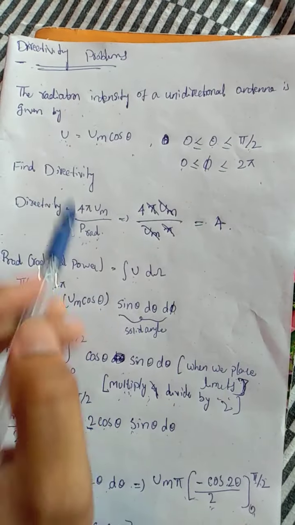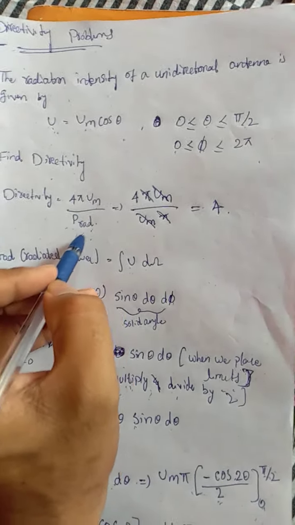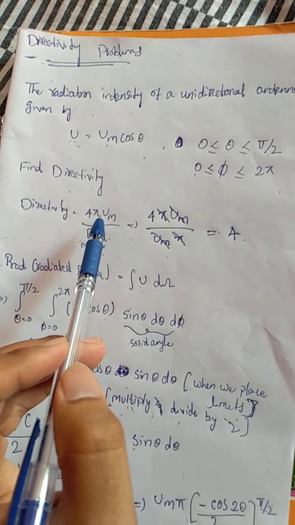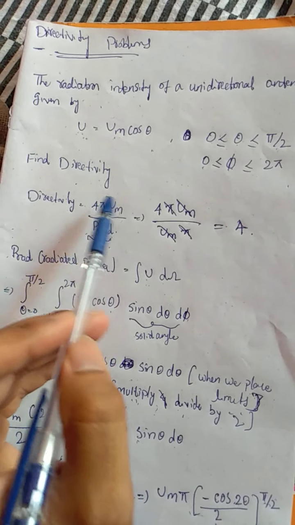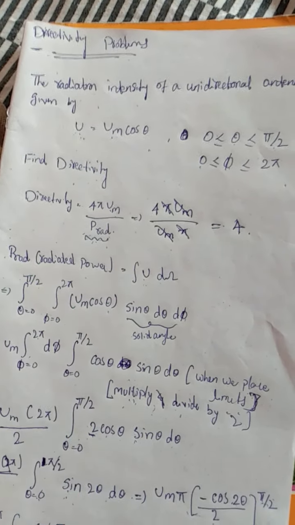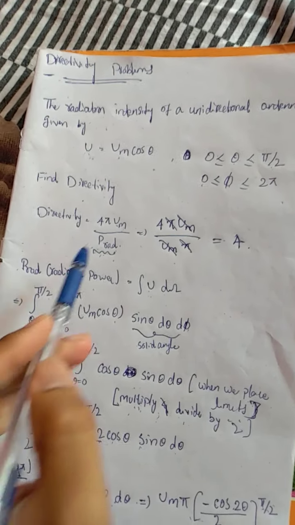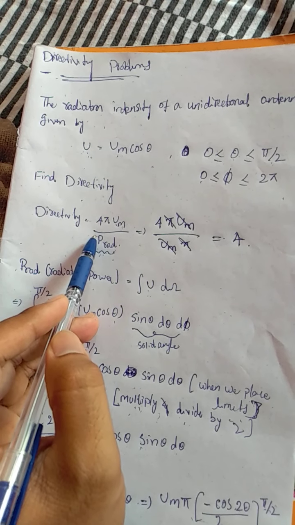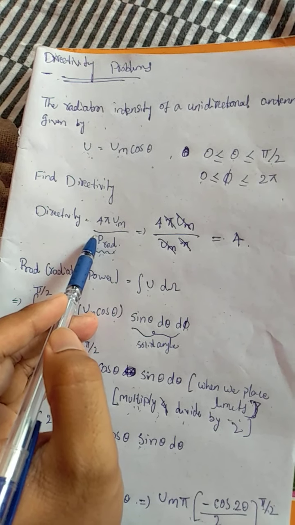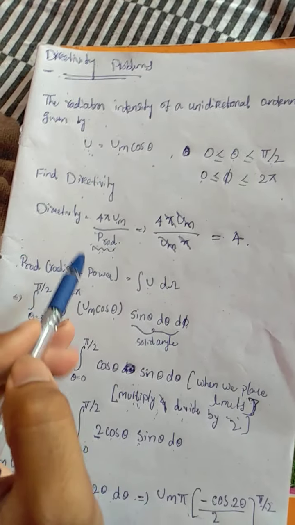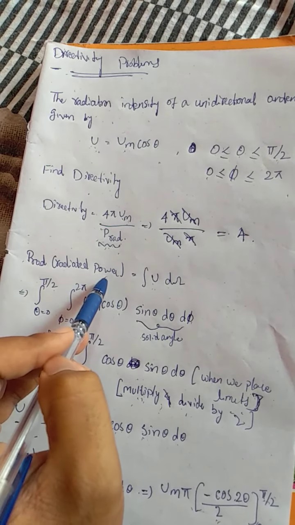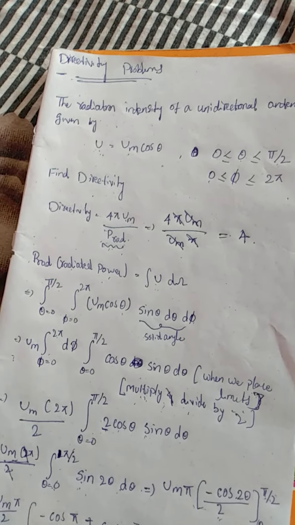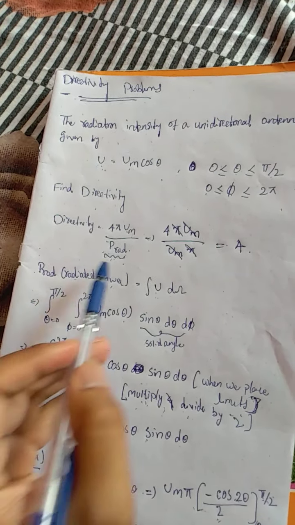Right now we are only studying this particular equation. We can write it in terms of the maximum radiation intensity. The primary thing is to find out this P_rad, the radiated power, which we have to measure.